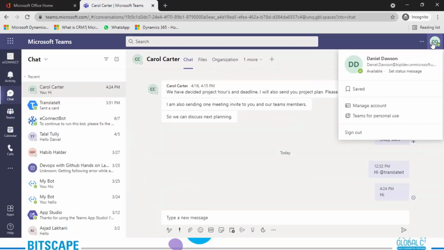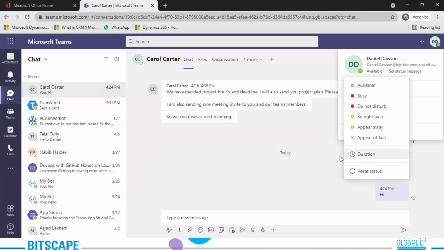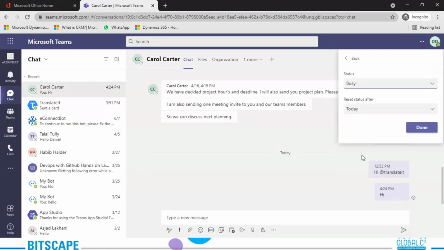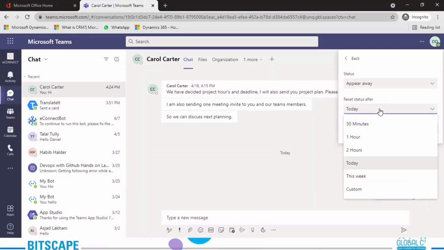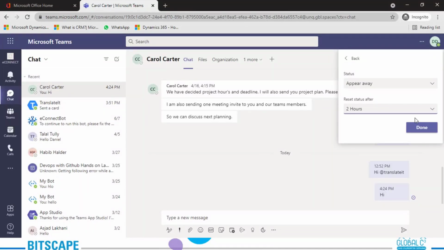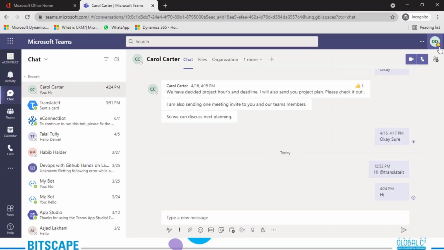Just go on your profile. You can see that right now Daniel is available. You go on that and click on duration. Let's say you are going to be busy, appear away for how many hours? 2 hours, and this is just done. When you do that, you'll be away for the coming 2 hours. Can you see that the status changed? Also, can you see down below that it is written away until 6:41 p.m.? So that's how it's going to work for setting the duration hours.